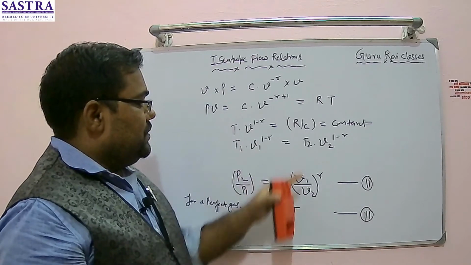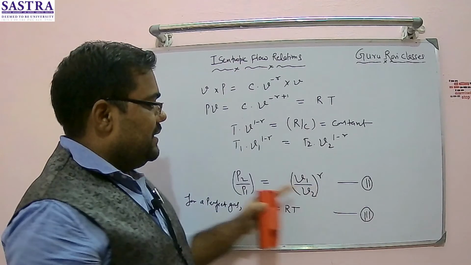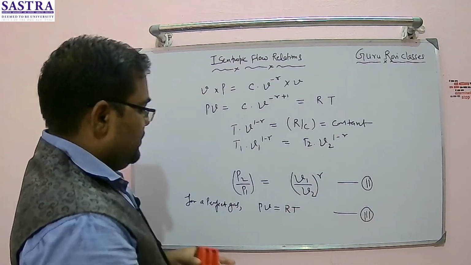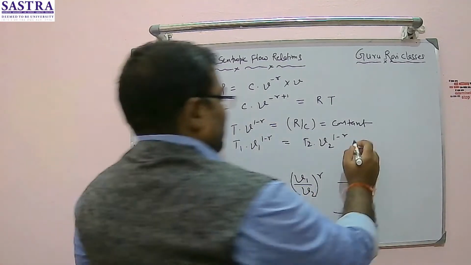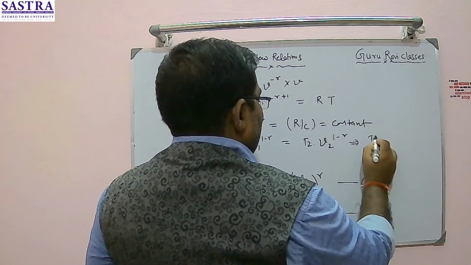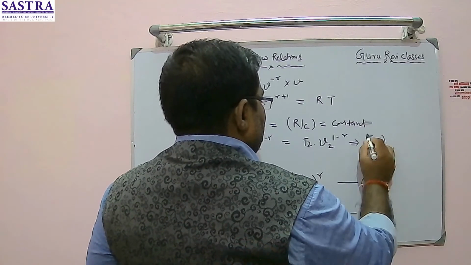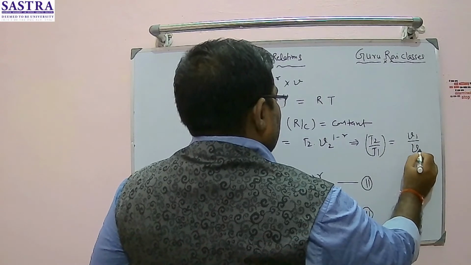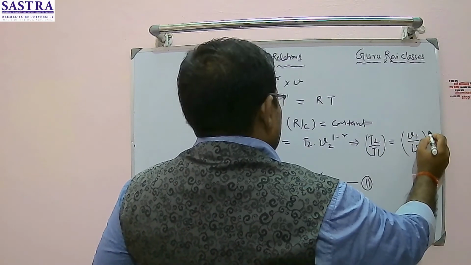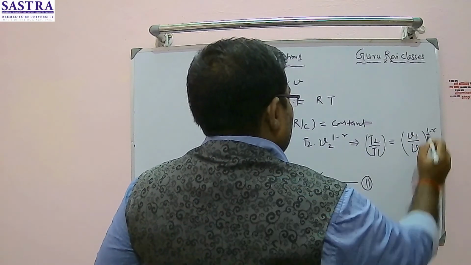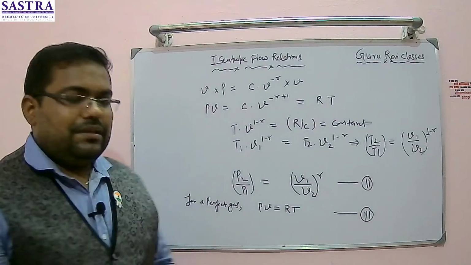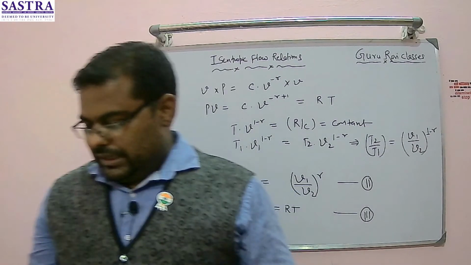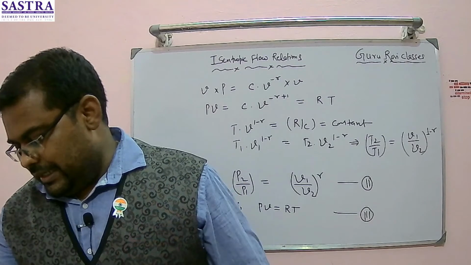From this I can get one more relationship. If I extend this, I get T2 divided by T1 is equal to V1 by V2 to the power 1 minus gamma. Am I right?